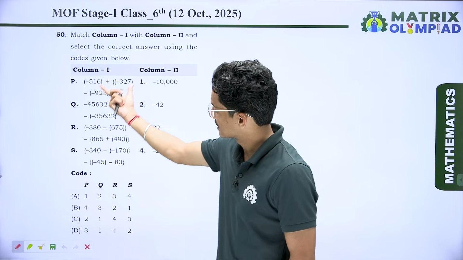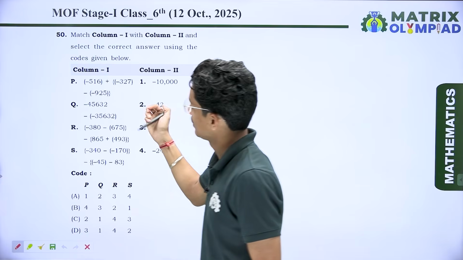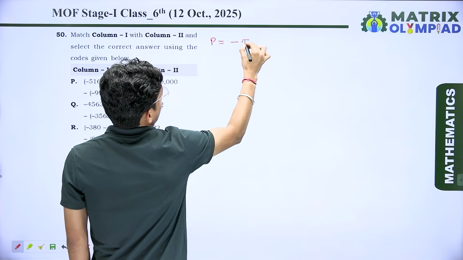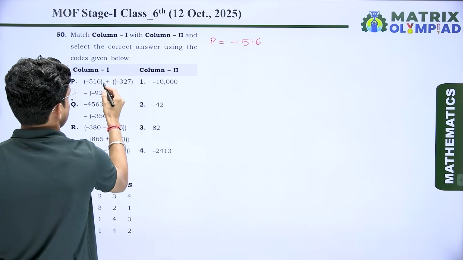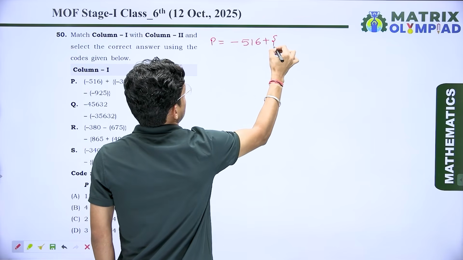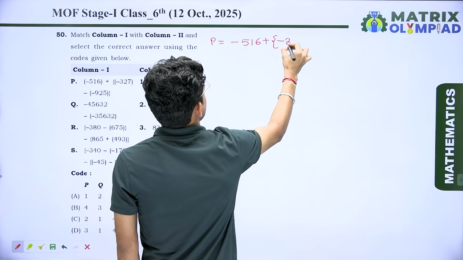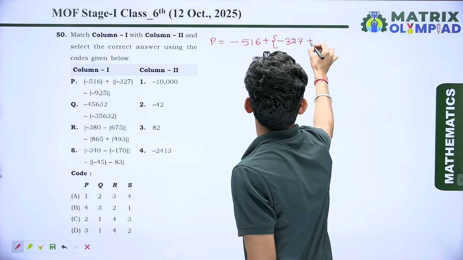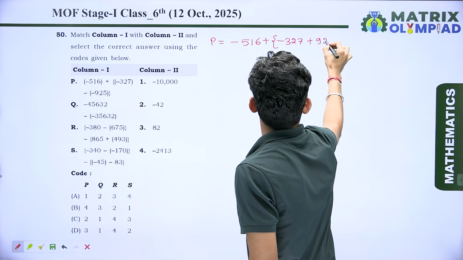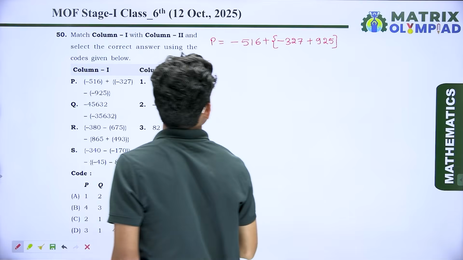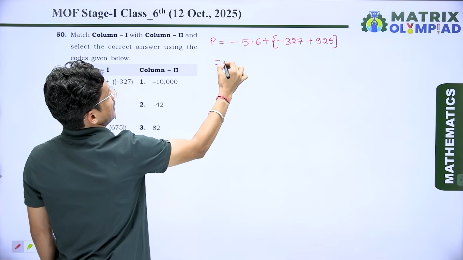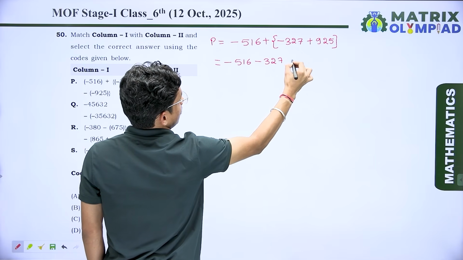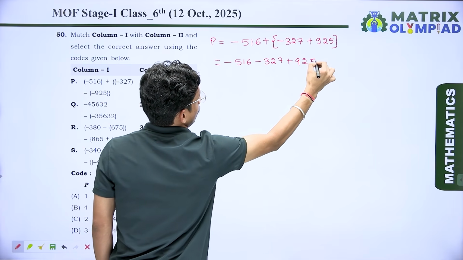In column 1 we have to just simplify and match with column 2. So here we have P, that is minus 516 plus curly bracket minus 327, and minus minus we have plus 925. Okay, so I can write here minus 516 minus 327 plus 925.